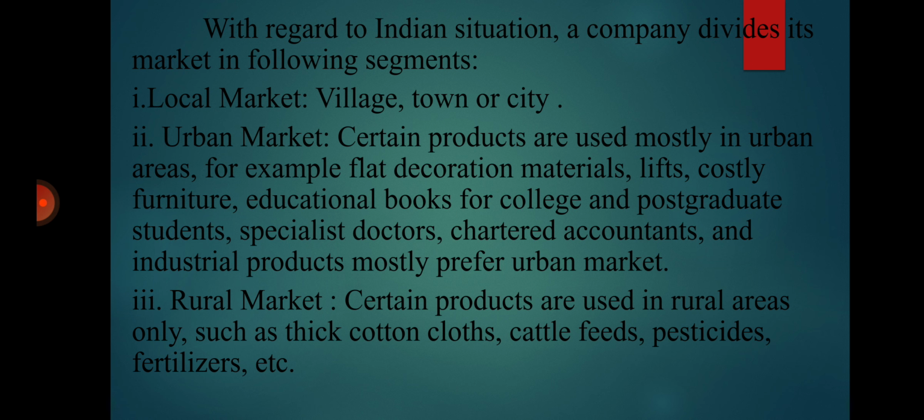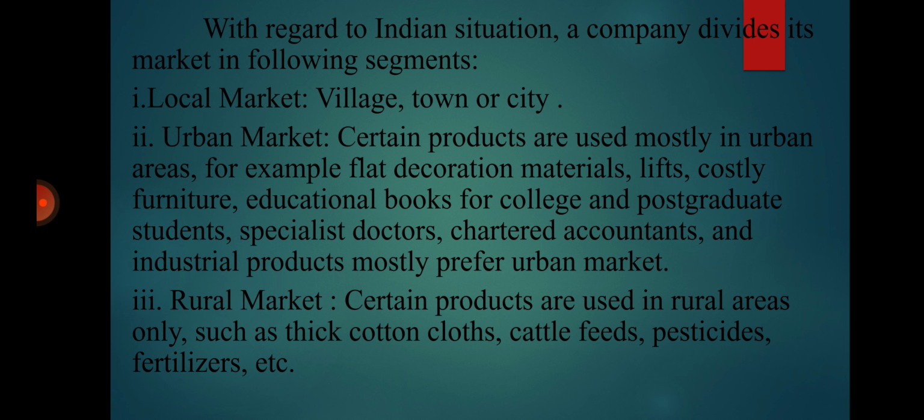Next comes the rural market. In India, more than 65% of the population stays in rural areas. So not only national companies but also multinational companies may operate in the rural market, because they found that the maximum population in India resides in rural areas.